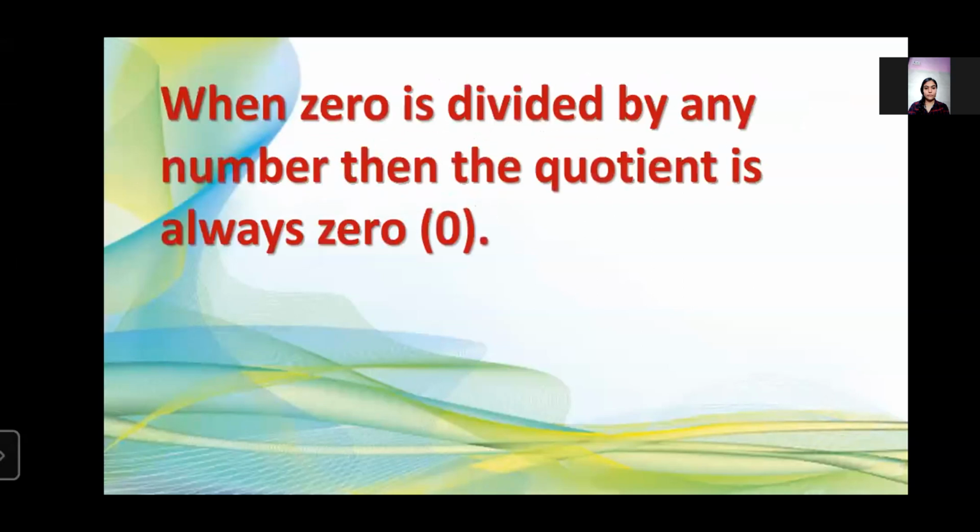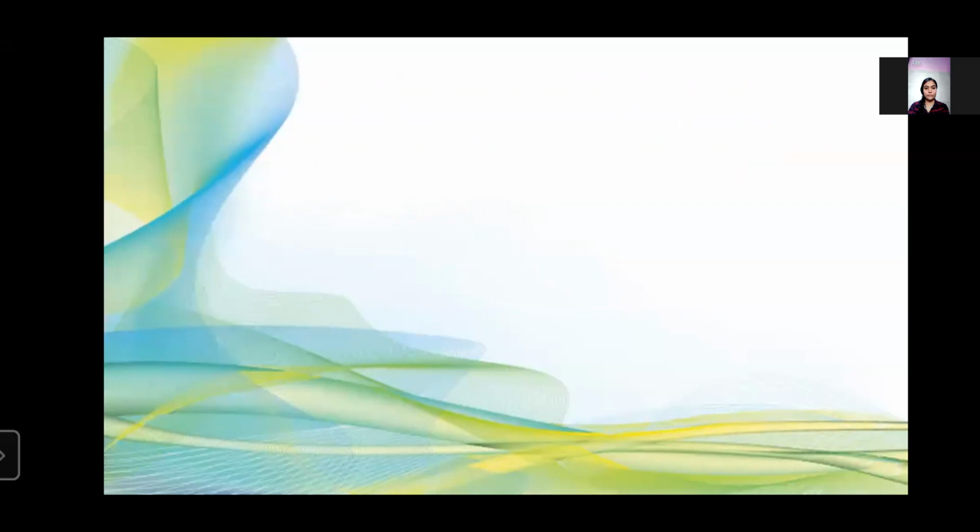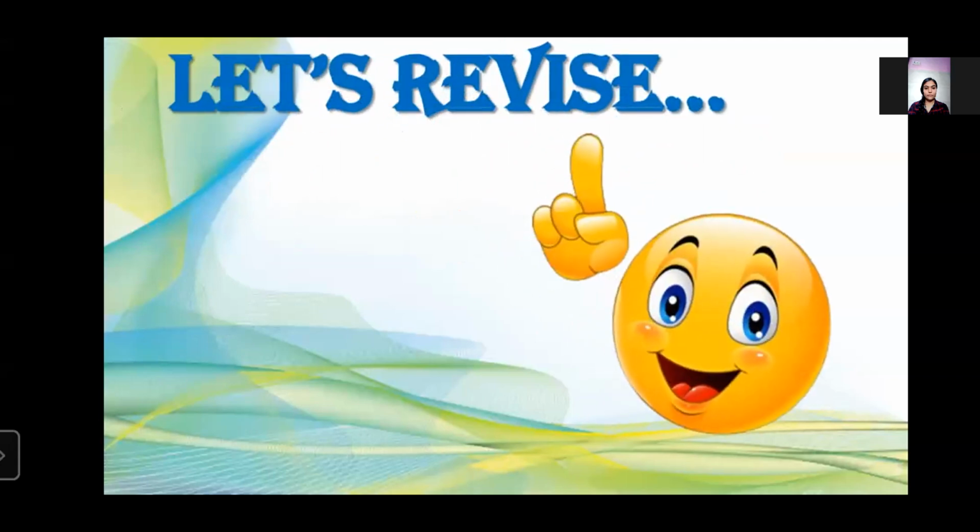Now property number 3. When 0 is divided by any number, the quotient is always 0. That is a very important property. Here we have taken the example of 0 divided by pi, and we get the answer 0. So now let's revise.